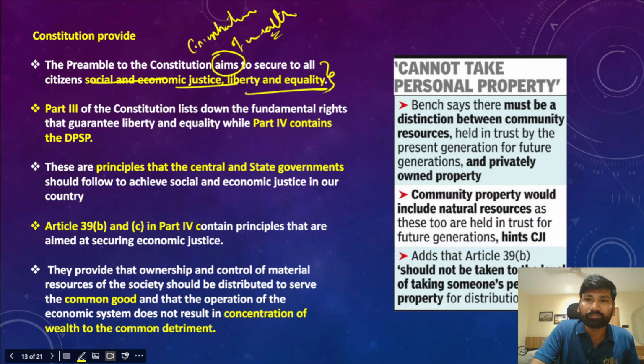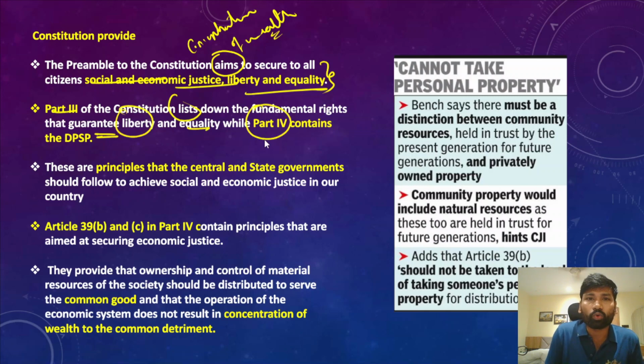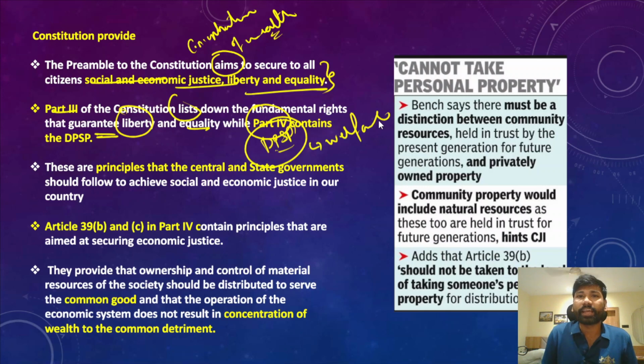However, Part 3 of the Constitution lists down some of the fundamental rights that guarantee liberty and equality, while Part 4 of the Indian Constitution contains the directive principles of state policy. These directive principles of state policy are aimed at ensuring a welfare state in India.